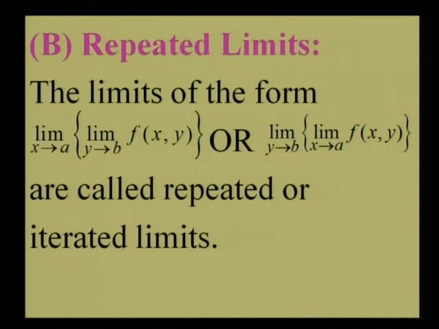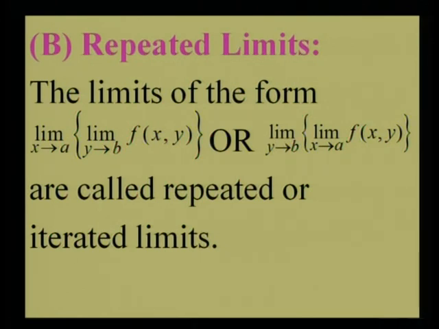See, here x tends to a and y tends to b are given. So, in the curly bracket, whenever we take limit y tends to b, x is remaining fixed, that is, x is remaining constant, something like the partial derivative you have done in BSc. So, with x constant we take the limit as y tends to b, and whatever answer comes will be in terms of x, and we take its limit as x tends to a.